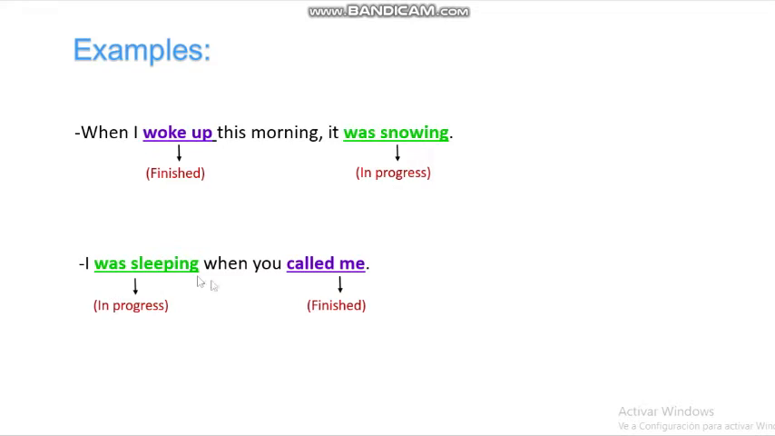The second example: I was sleeping when you called me. As you can see, the order is different. We began with the simple past and we continued with the past progressive. In this second one, we begin with the past progressive and we continue with the simple past. I was sleeping is the past progressive, which means that it is in progress. Called me is the past tense, so the action is finished.